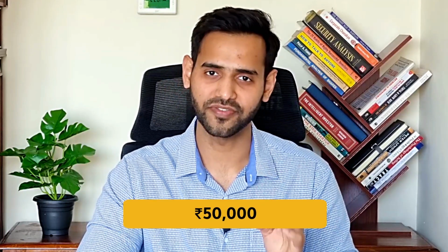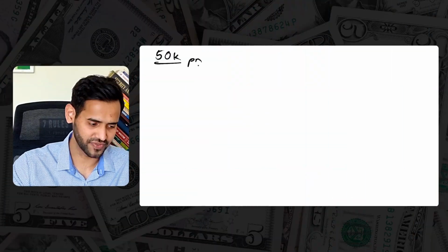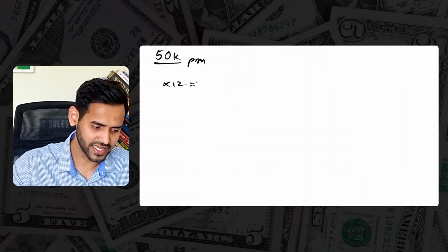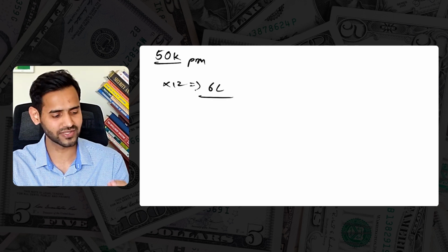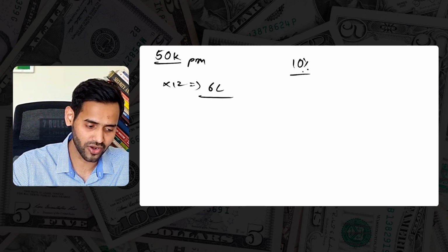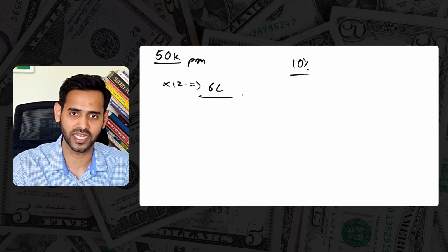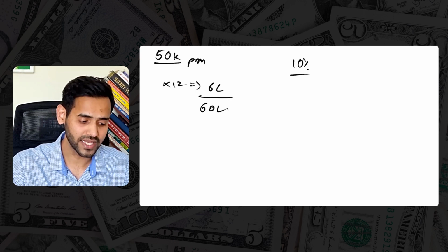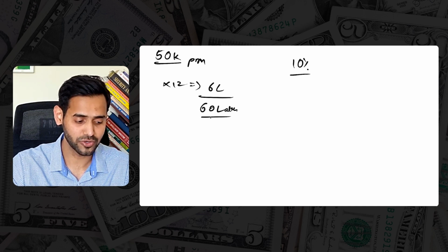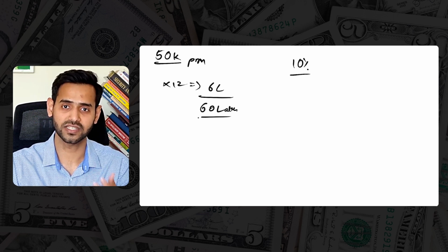So here comes the last interesting part. If you ask me whether a dividend of 50,000 is possible or not, the answer is yes, possible. Let's say you want a dividend of 50,000 per month. Considering a yearly number, multiplying by 12, that's exactly 6 lakh of dividend that you want. Considering a dividend yield of 10% expected from the stock market, and we have seen the list of some stocks which give you that 10% dividend return, you have to make an investment of 60 lakh. That could be a very high amount of investment and would be a very risky bet if the stock prices fall further.